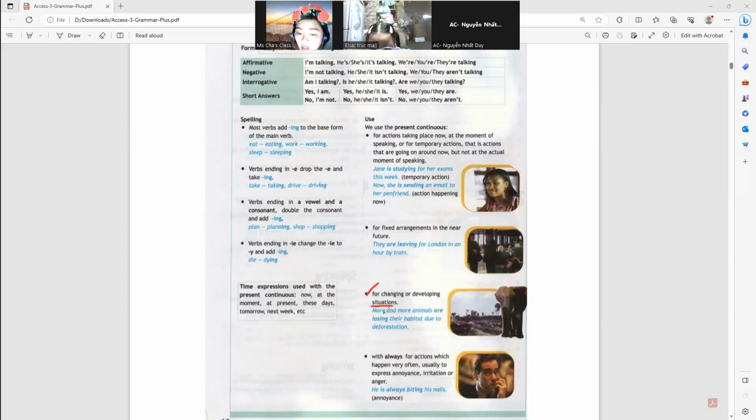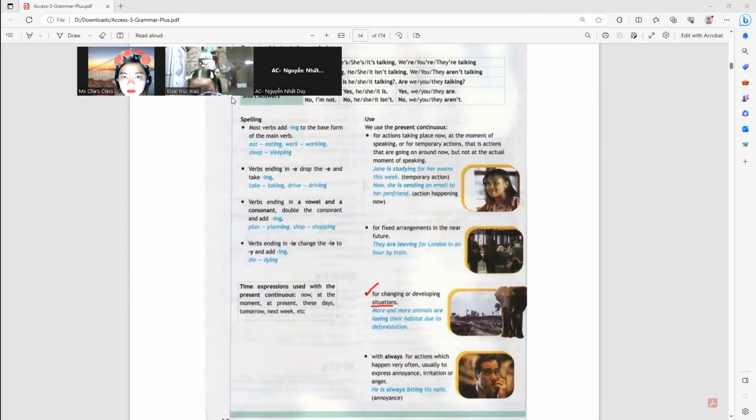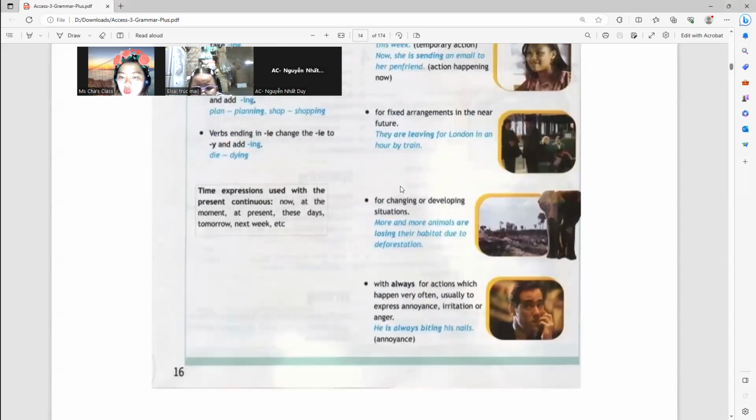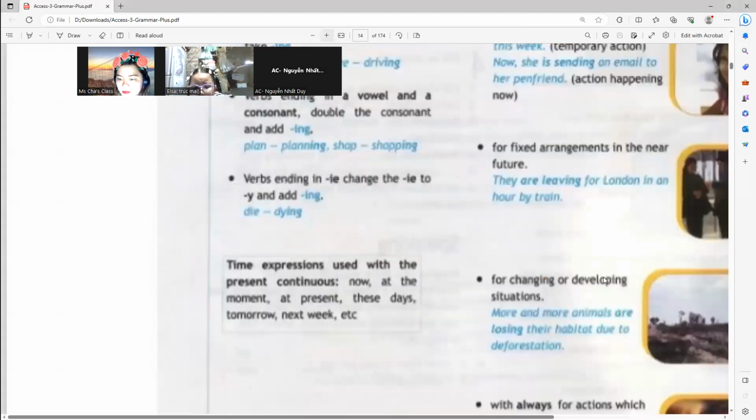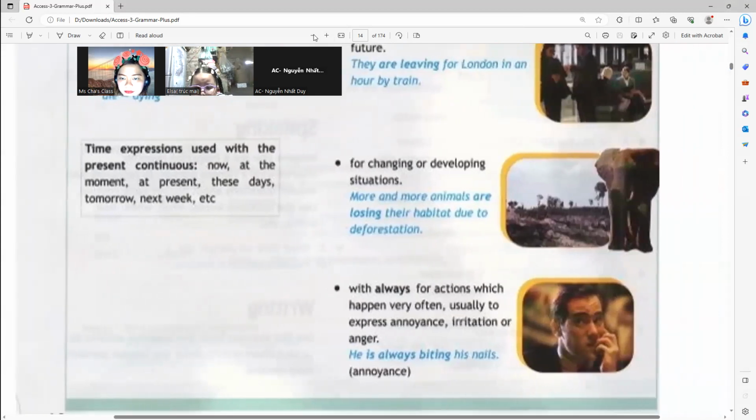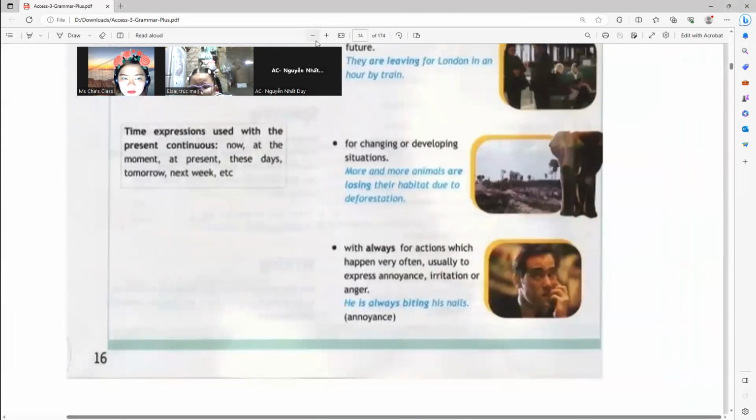Mary. More and more animals are losing their habitat, losing their habitat due to deforestation.